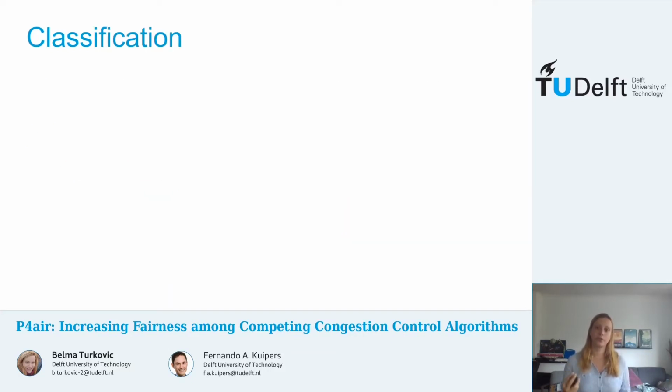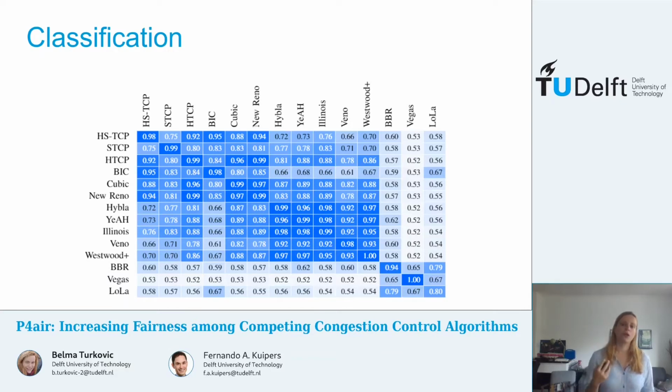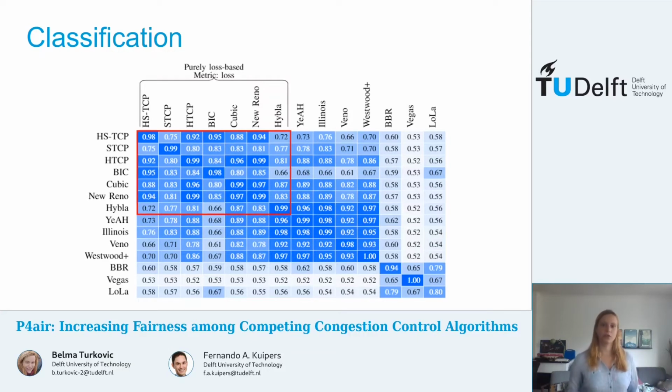So to achieve this goal, we first started by analyzing the interactions of algorithms present in the Linux kernel. All algorithms continuously probe for resources by increasing their sending rate until they detect congestion. This can be detected, for example, in the form of packet loss or an increase in the observed RTT, some combination of these two, or an entirely different metric. So we decided to use exactly this metric, the one used to detect congestion, to divide algorithms into groups. In this figure, we see our first group, the loss-based algorithms.